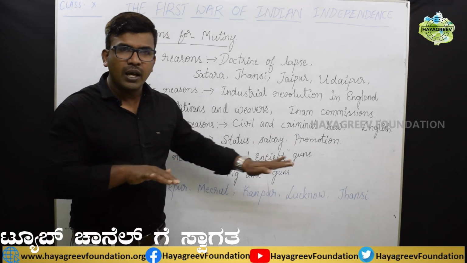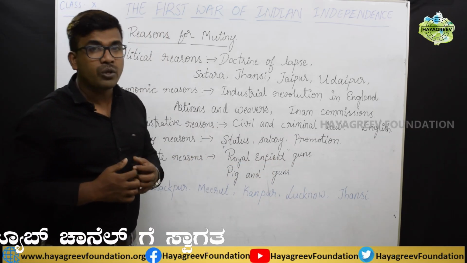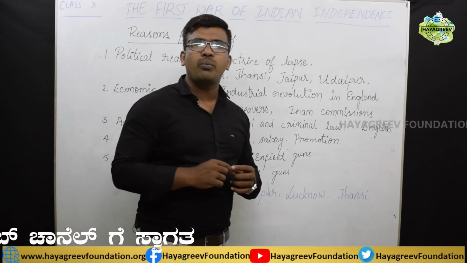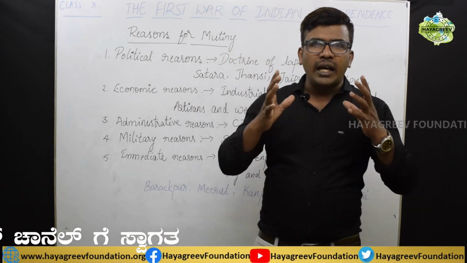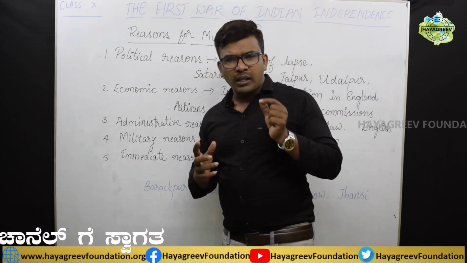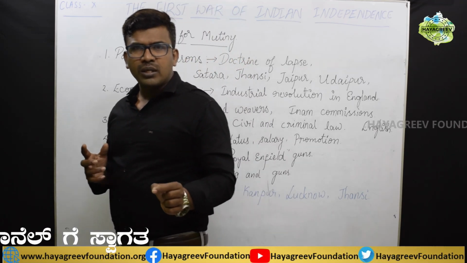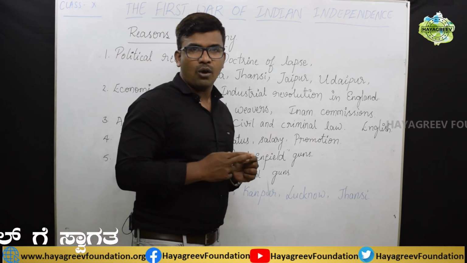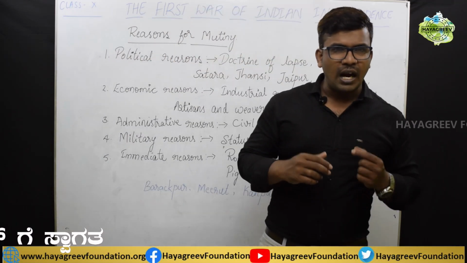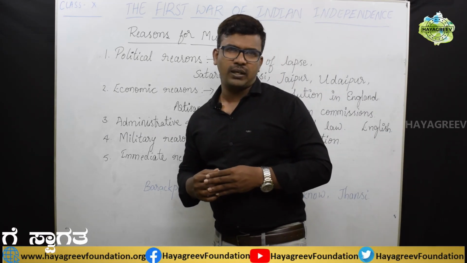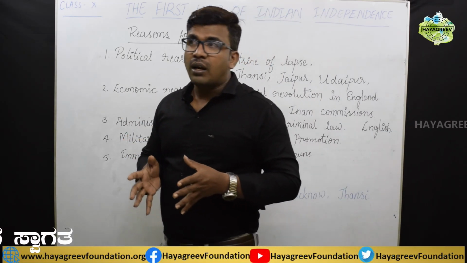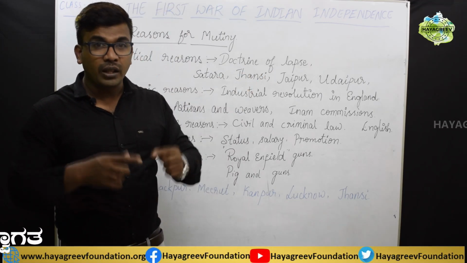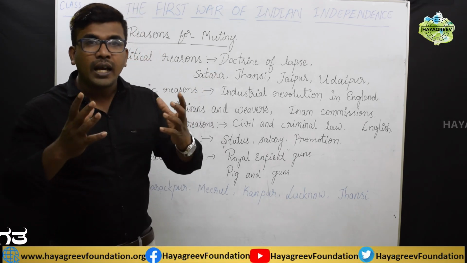So before this, students, one more immediate reason we can find is the numerical superiority among the Indian soldiers. What is that numerical superiority? The Indian soldiers thought that the British were purposefully making partiality between Indian soldiers and the white soldiers. They also thought that we are more than 2 lakh Indian soldiers, whereas the British soldiers are only 40,000 plus. If all the Indian soldiers act unitedly, definitely we can defeat the British soldiers. That numerical superiority developed among the Indian soldiers.